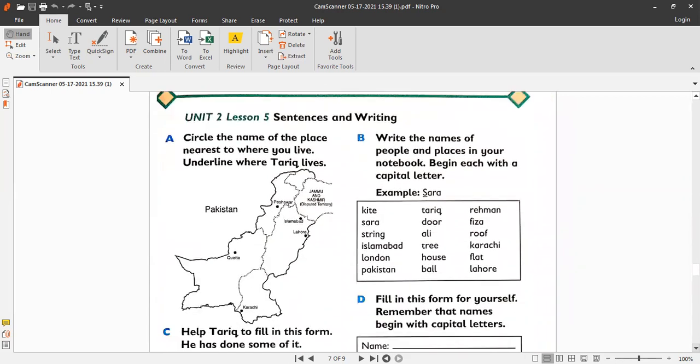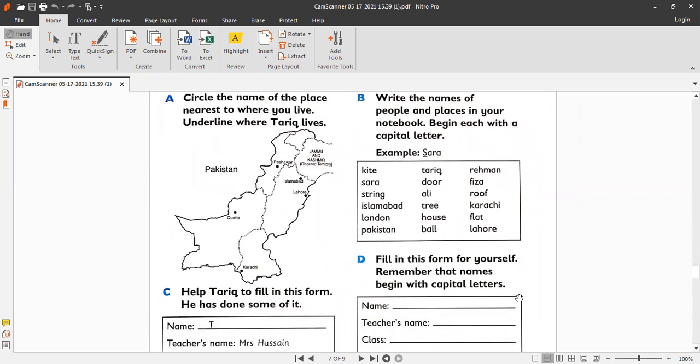Okay, moving on to page number 15. It's unit 2, lesson 5, sentences and writing. Exercise 1 is, circle the name of the place nearest to where you live, underline where Tariq lives. If you remember, Tariq was also living in Lahore, right? In a block of flats in Lahore. When we read the story, The Black Kite, part 1, we discussed that Tariq lives in Lahore.